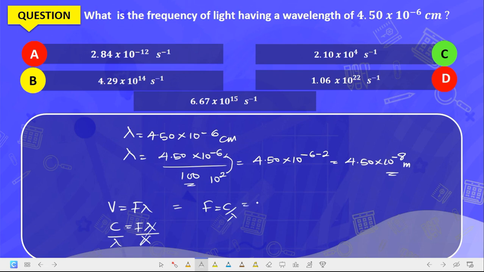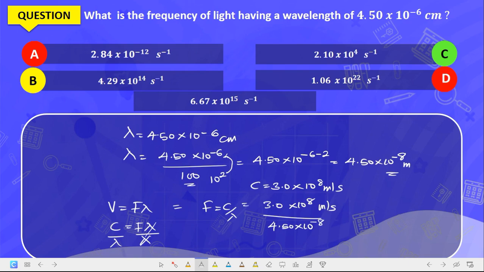C is the speed of light. The speed of light has a constant of 3.0 times 10 raised to the power of 8 meter per second. So this becomes 3.0 times 10 raised to the power of 8 meter per second divided by your lambda, 4.50 times 10 raised to the power of minus 8.